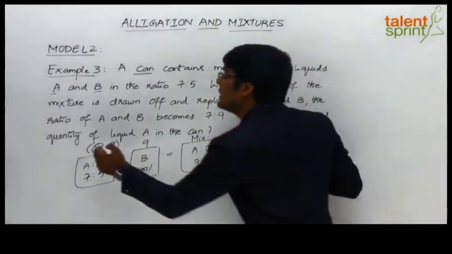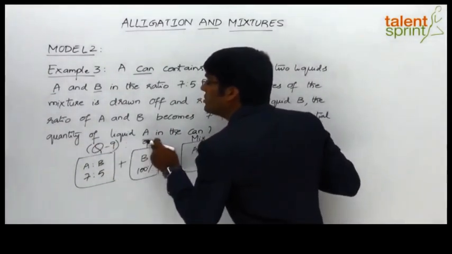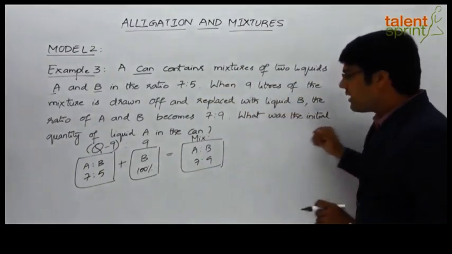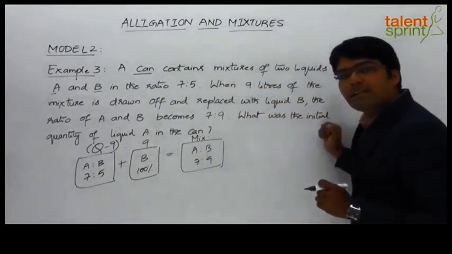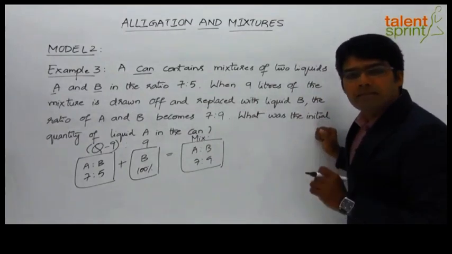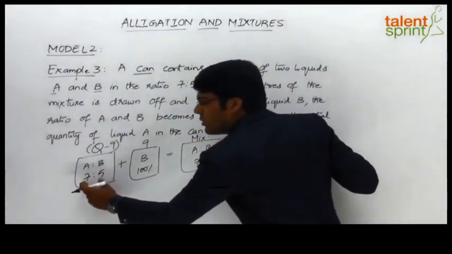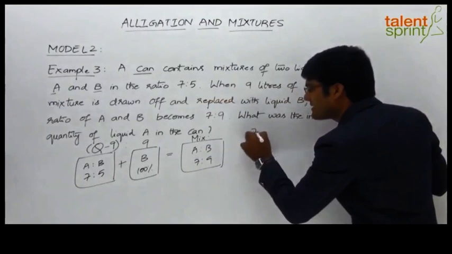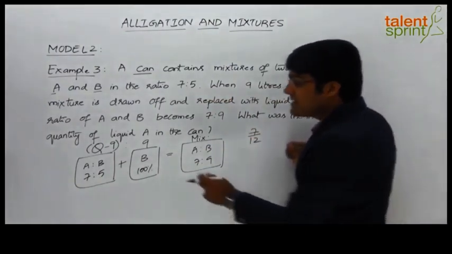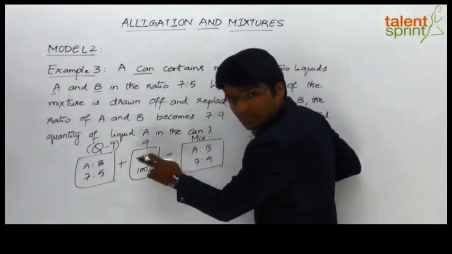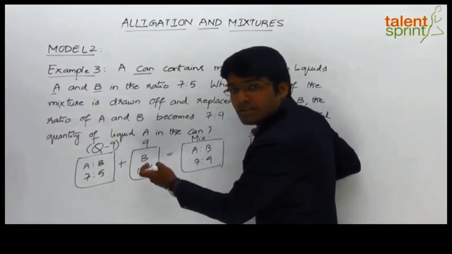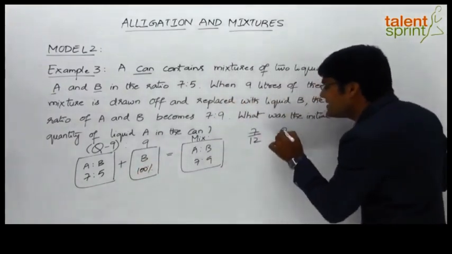Remember that q1 is q minus 9 and q2 is equal to 9. Now let's apply the alligation rule to the strength of liquid A. What is the strength of liquid A in q1? 7 out of 12 parts, 7 by 12. What is the strength of liquid A in q2, the second mixture? There is no liquid A here, so it can be taken as 0.